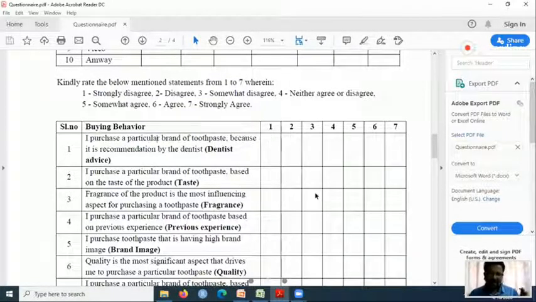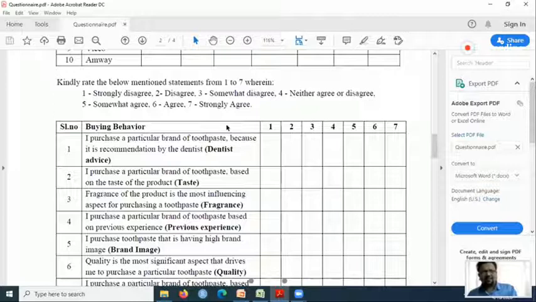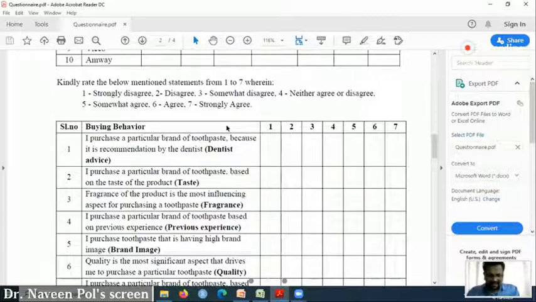I will repeat. If I take an average of these items, these are called items, and this is called a construct. If I take an average of these items, it will become a scaled data.